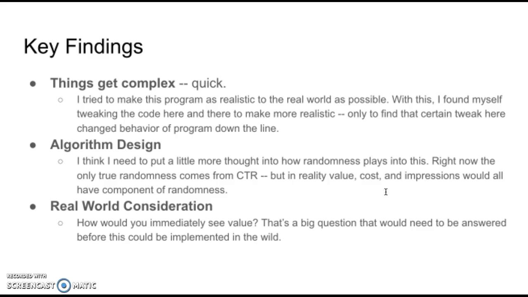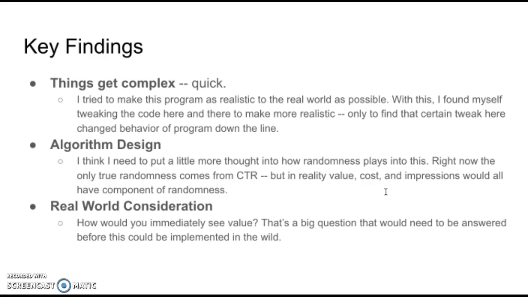Another thing is I mentioned that there is a lot of randomness within the simulation, such as click-through rate and some other things. Looking at the results, I was surprised that UCB wasn't performing better than just a pure greedy strategy, and it had me thinking a lot more about how randomness plays into each of these strategies. There's click-through rate, that's random. Some of the underlying values are random, though most of them I actually hard coded in there, so they're not random.